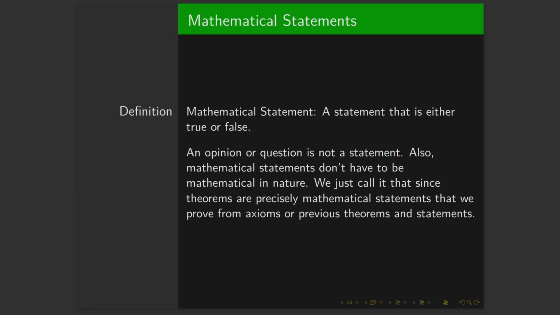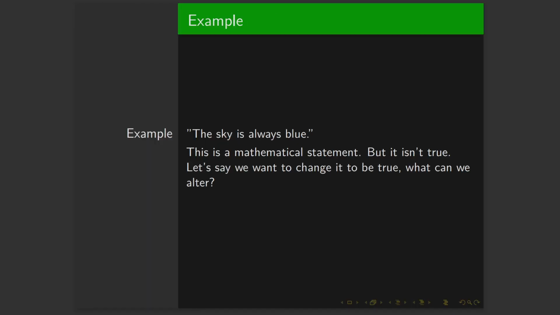And some people like to use the word proposition when we don't know something or we can't prove if a mathematical statement is true or not. So let's consider this mathematical statement: the sky is always blue. Is this true or false? Remember, the word mathematical just means whether the statement is true or false. It's not something that's about math. So if you've been outside, and here's hoping, this is false. But this is still a mathematical statement.